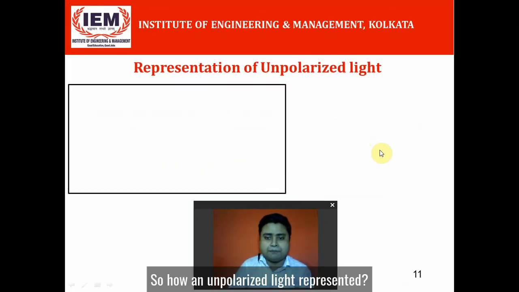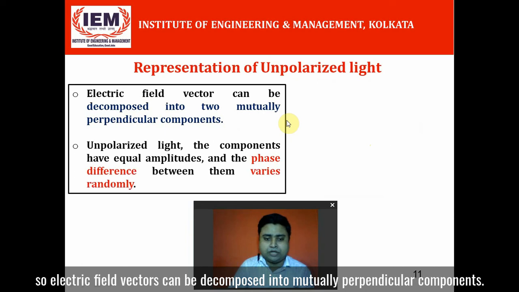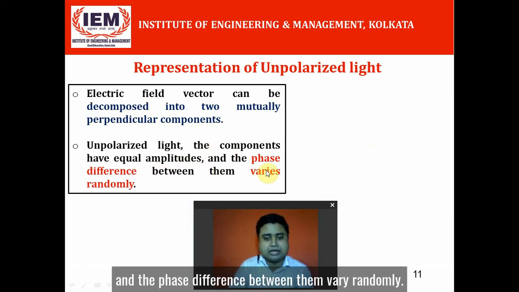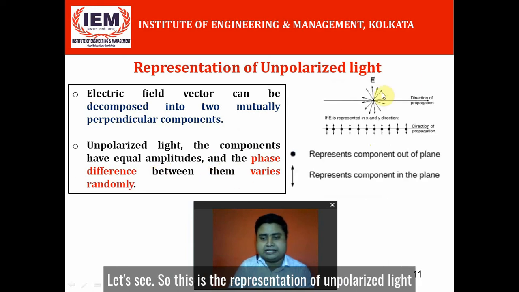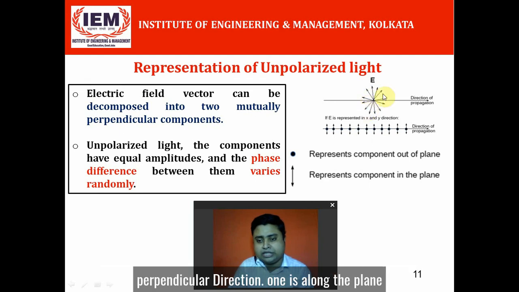So how is unpolarized light represented? The electric field vectors can be decomposed into two mutually perpendicular components, and for unpolarized light the components have equal amplitude and the phase difference between them varies randomly. This is the representation of unpolarized light, and you can always decompose these vectors in two mutually perpendicular directions. One is along the plane and one is perpendicular to this plane.